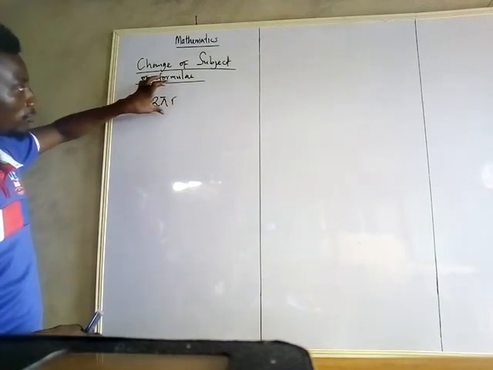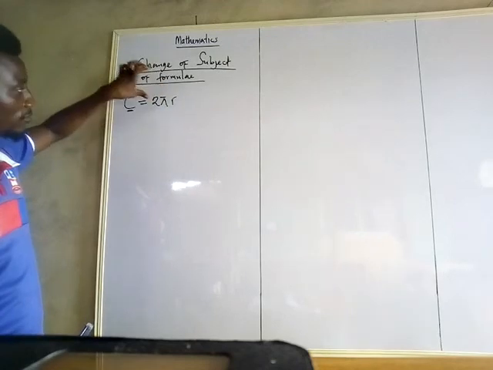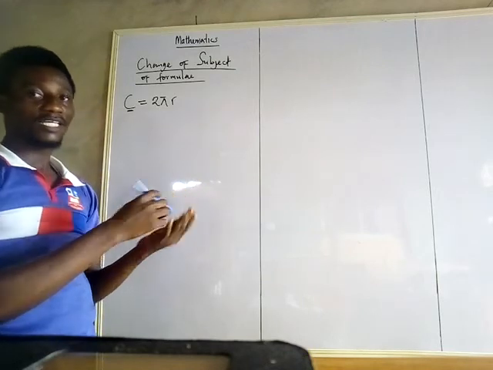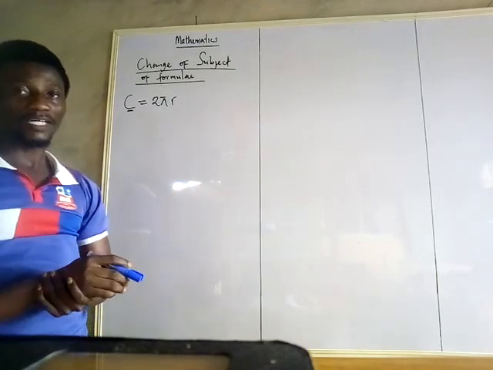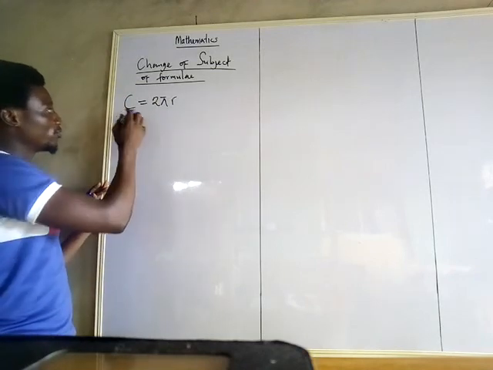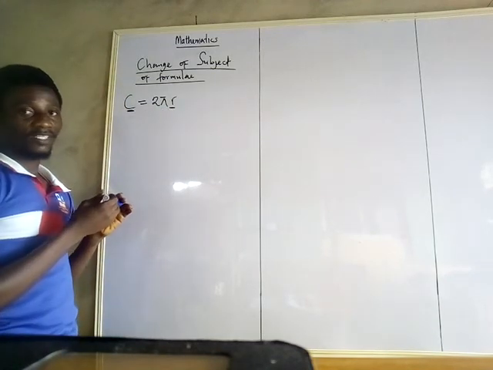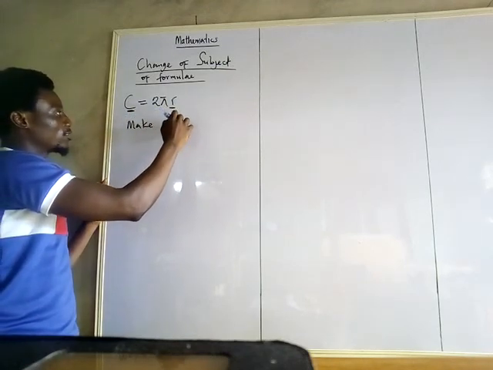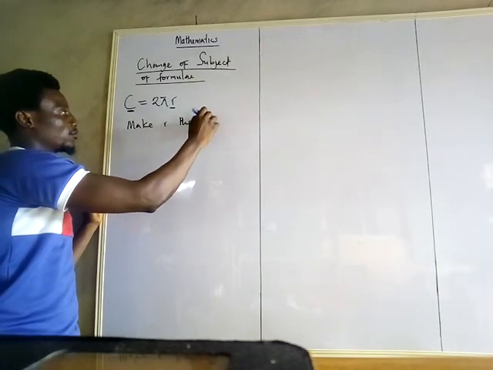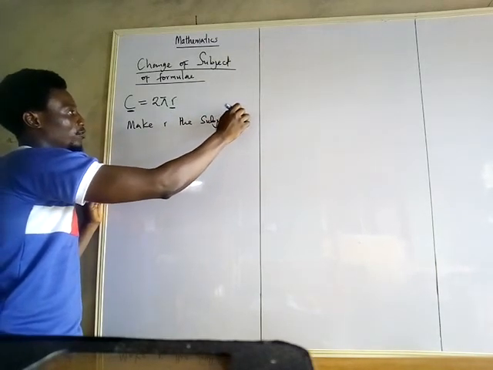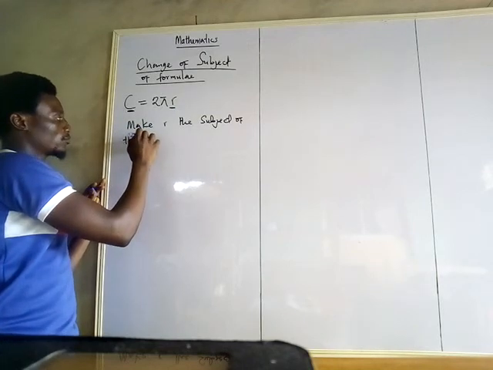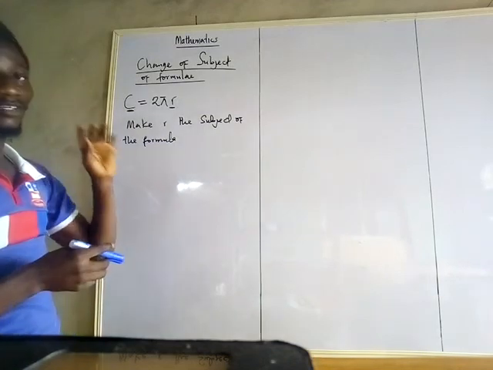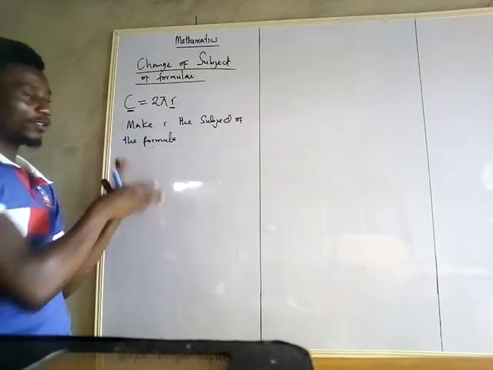C is dependent on this r. Pi is a constant. 2 is a constant. But in this case, you may be asked to make another variable the subject of the formula. For instance, we have two variables, C and r. So when you are asked to make r the subject of the formula, that is to say, you should make r stand alone, r equals the rest.